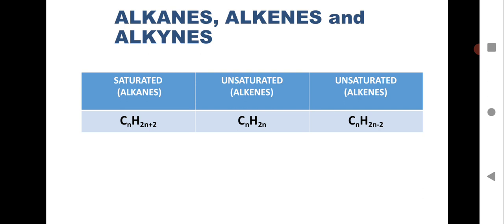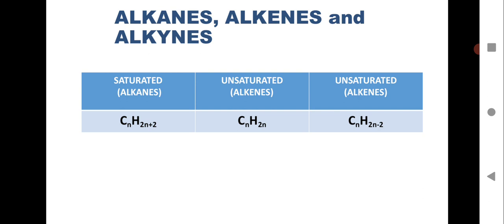Please make the correction: it is alkynes, unsaturated, spelled A-L-K-Y-N-E-S. The general formula for alkanes is CnH2n+2, for alkenes CnH2n, and for alkynes CnH2n-2.